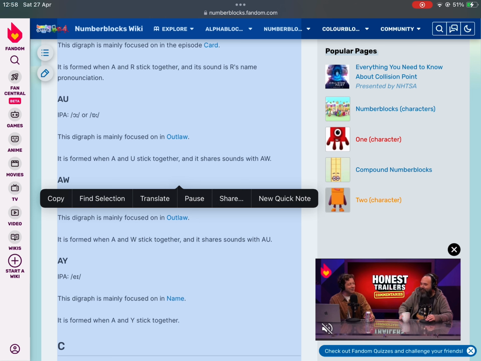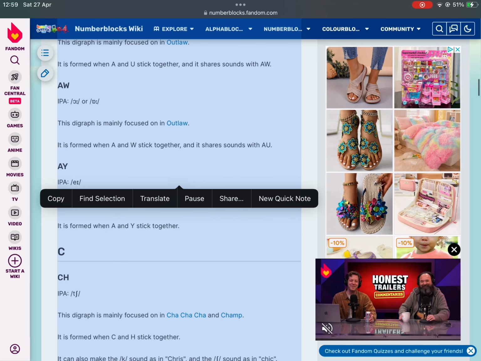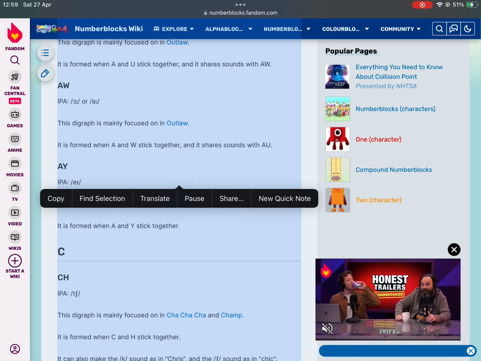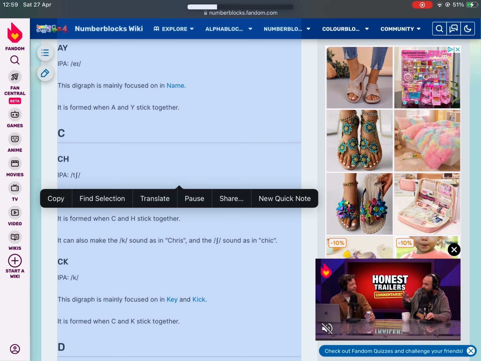AU, IPA or. This digraph is mainly focused on in Outlaw. It is formed when A and U stick together, and it shares sounds with AW. AW, IPA or. This digraph is mainly focused on in Outlaw. It is formed when A and W stick together, and it shares sounds with AU. AY, IPA E. This digraph is mainly focused on in Name. It is formed when A and Y stick together.